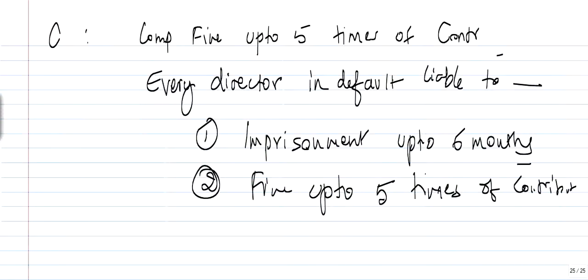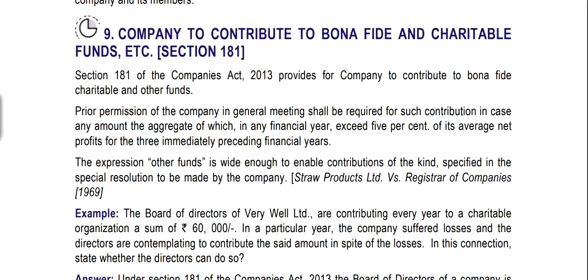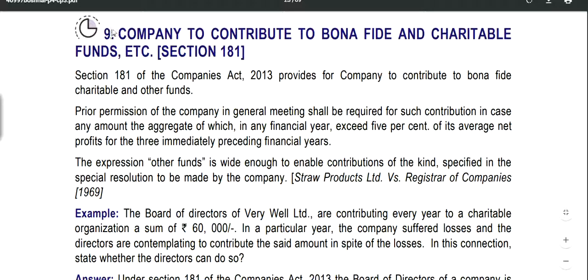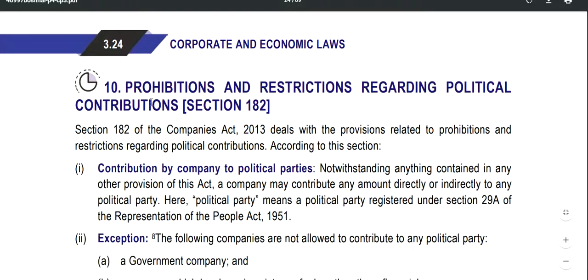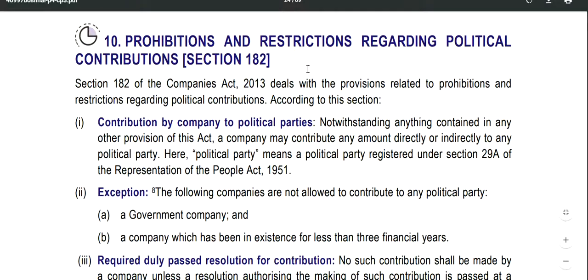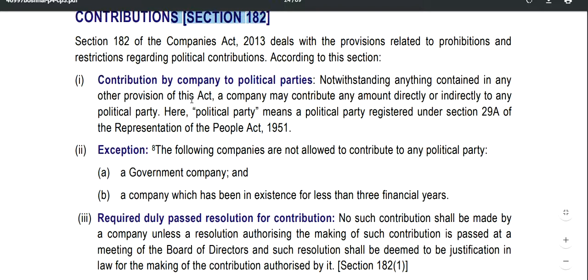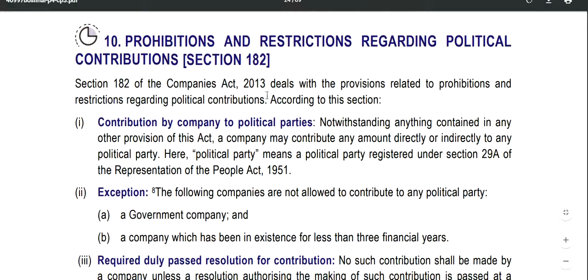This is study material. Company to contribute, that one is over. Now we are seeing the prohibition and restriction regarding the political contribution. Section 182 of the Companies Act 2013 deals with the provisions related to the prohibition and restriction regarding political contribution.